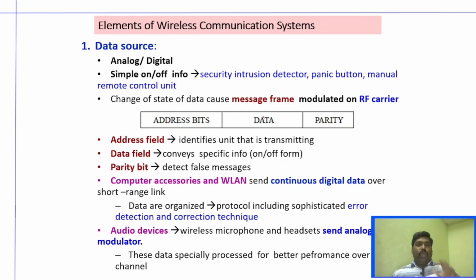Data is nothing but the original data that has to be transmitted between the transmitter and the receiver. And parity is used for error detection. Whenever there is any problem with the received signal or received message, if there is an error, it has to be retransmitted. So for that, parity can be used.